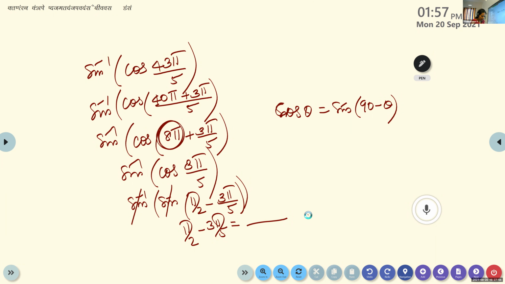What is the final answer, Emmanuel? Have we discussed this model last year or not? So what is the answer? Emmanuel, final answer. Minus pi by 10. Yes, it is minus pi by 10.